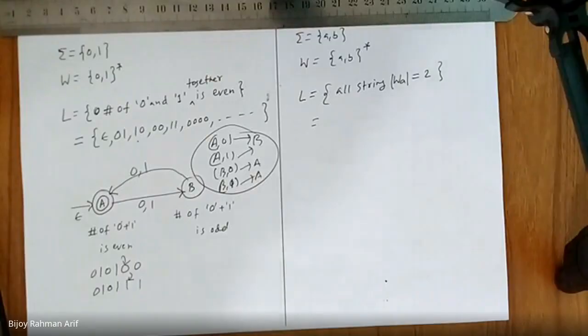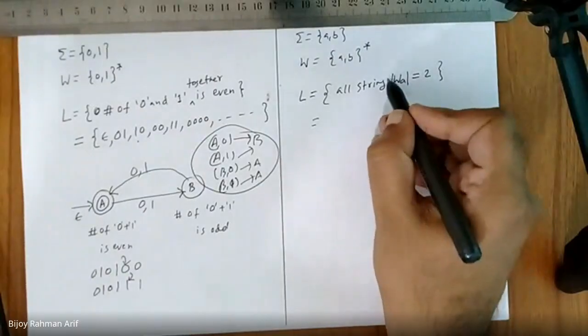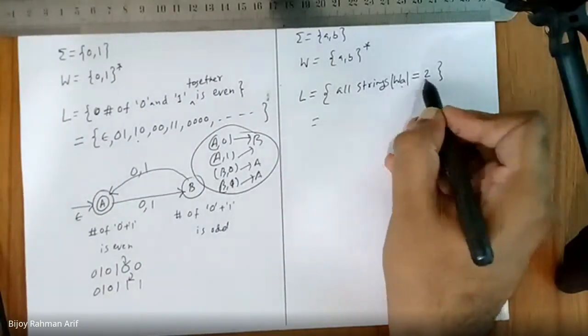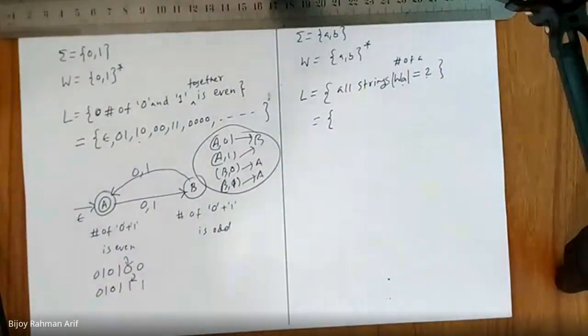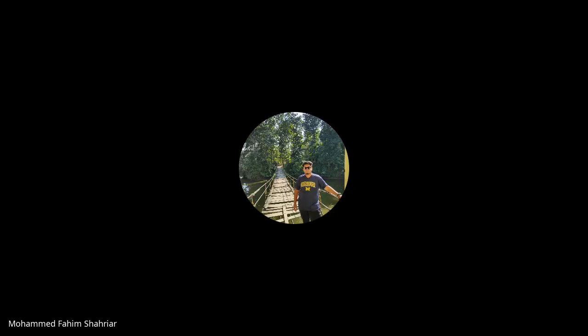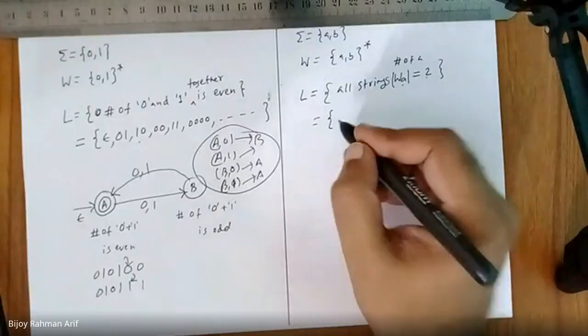Does the string have exactly two A's? All strings where the number of A in the string is 2. So, sir, AAB. What is the least string, the smallest string? Sir, double A. AA.